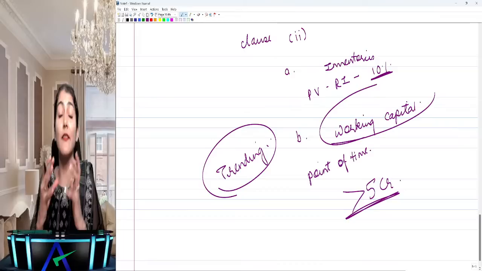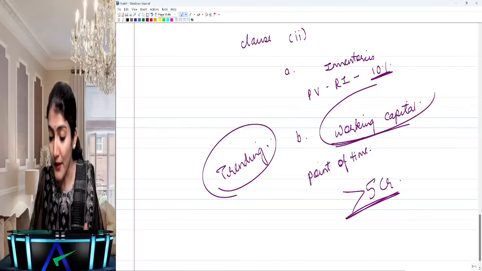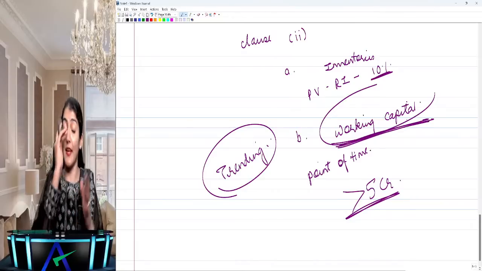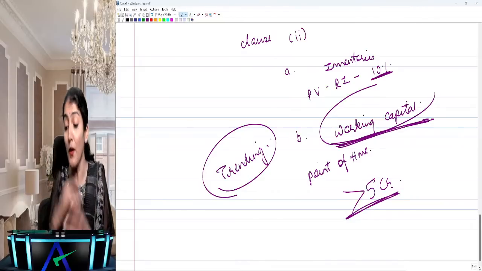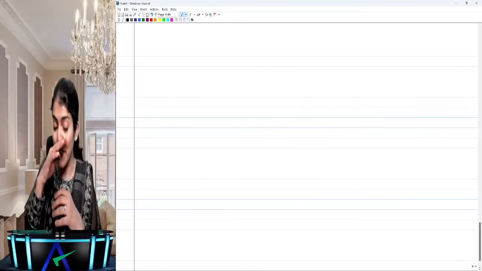Understand, they're putting it all in the responsibilities of the chartered accountant. Right, so it is an important one. Please do see the case study, it's there in your latest MTP and RTP also, regarding clause 2B, regarding the working capital. I hope you are noting down.